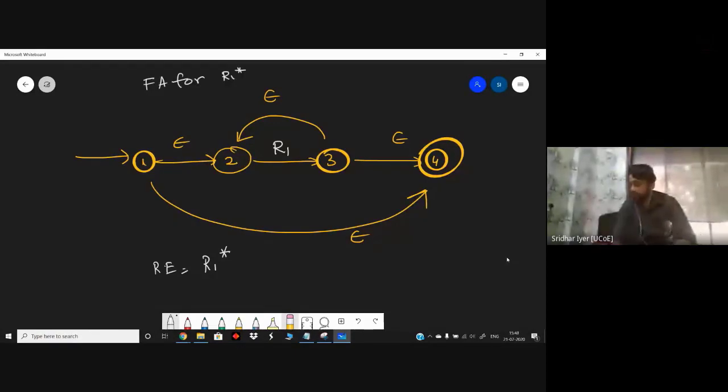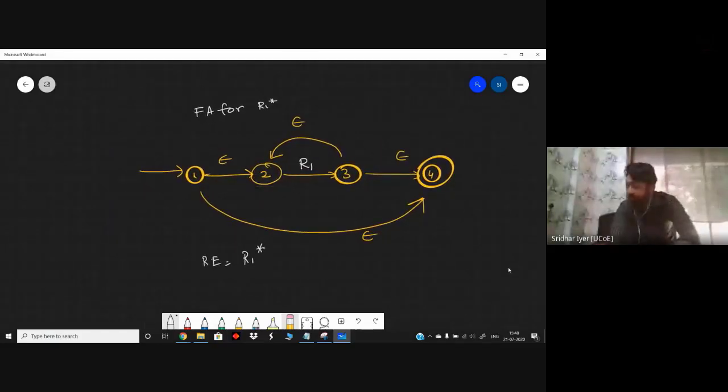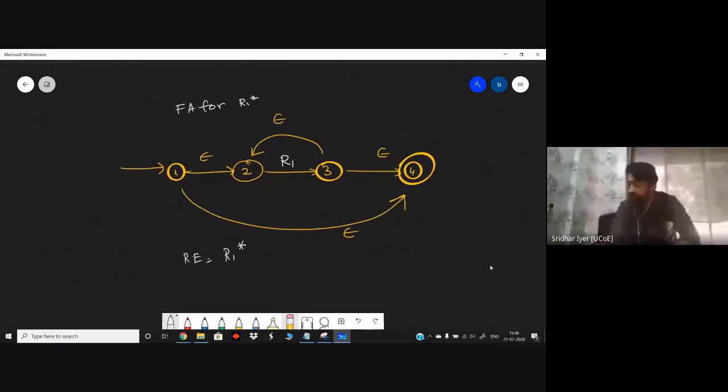So now you got how we can construct an FA for an RE. Yes or no? Any further explanations needed? You can ask me. These sort of problems are very interesting. These are basically puzzle sort of problems. You need to think upon it, draw the diagram, and then move ahead. Okay. Clear with this? Can I move ahead with the actual set of problems which I want you to solve?